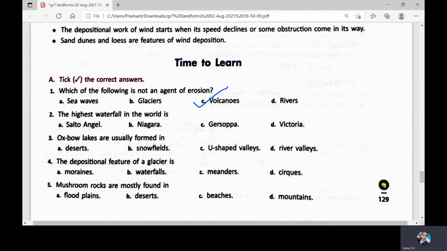The highest waterfall in the world is Salto Angel. Angel waterfall in the world, right? This is the highest waterfall in the world, which is in Venezuela, South America, with the height of 975 meters.